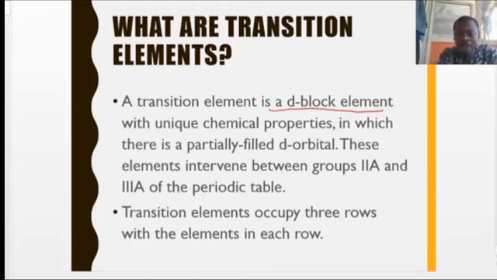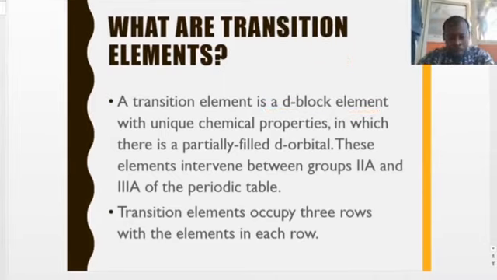Transition elements can in another way be defined as elements with partially filled d electrons. Meaning their d orbitals, or their d block orbitals, have electrons that are partially filled. The maximum number of electrons in the d orbital is about 10, right? So a situation whereby a particular element has electrons filled into this orbital, but the orbital is not up to 10 electrons.